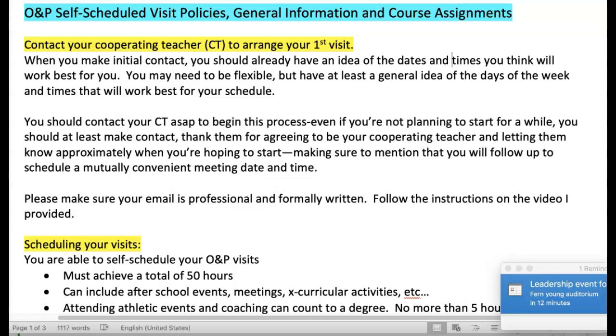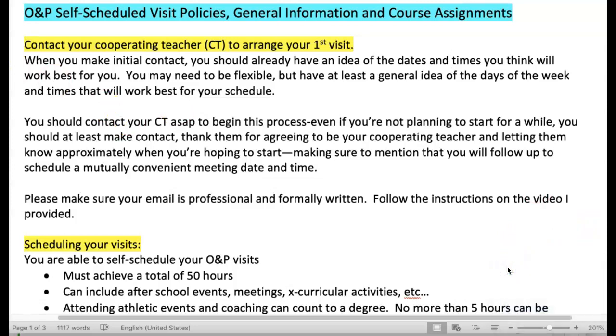Anyways, the first thing that you should do is contact your cooperating teacher to arrange your first visit. So the email is provided for you, and you want to make sure that you are contacting them by email. Don't give them a phone call the first time through. But when you make your first contact, you should have an idea of the dates and times you think are going to work best for you. You may need to be flexible with that though, but have a general idea of when you'd like to start, days of the week, and times, and so on and so forth, and include that in your email.